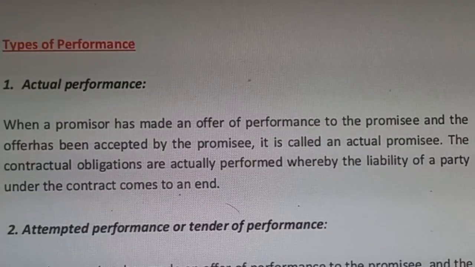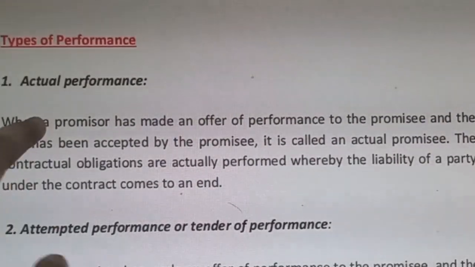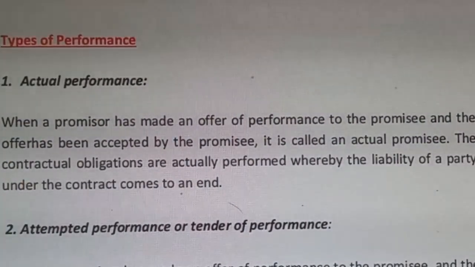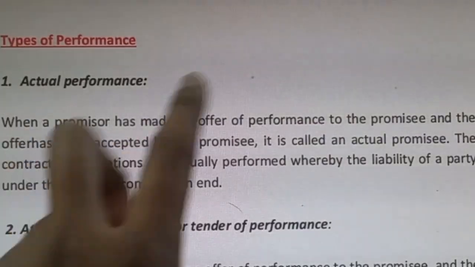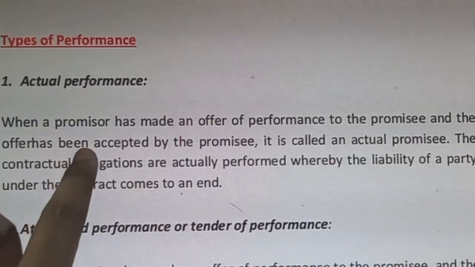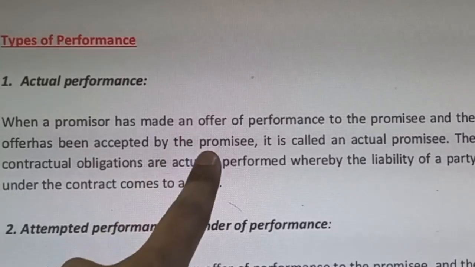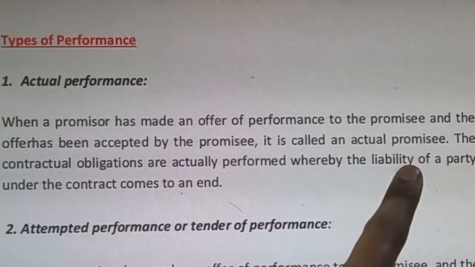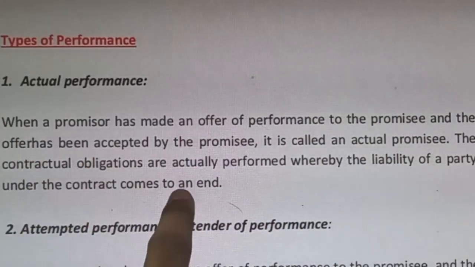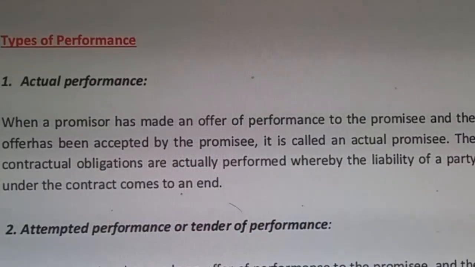Types of performance. Now we'll come to know the types of performance. There are two types of performance, which is actually easy to understand. The first is actual performance, when the promisor has made an offer of performance to the promisee, and the offer has been accepted by the promisee. The contractual obligations are actually performed whereby the liability of the party under the contract comes to an end.